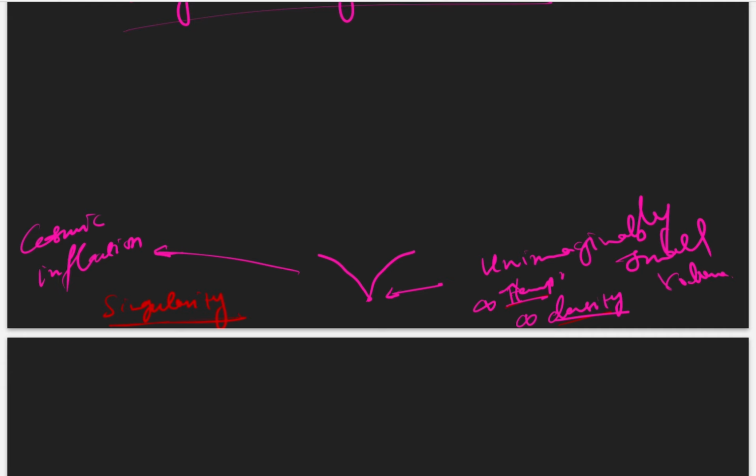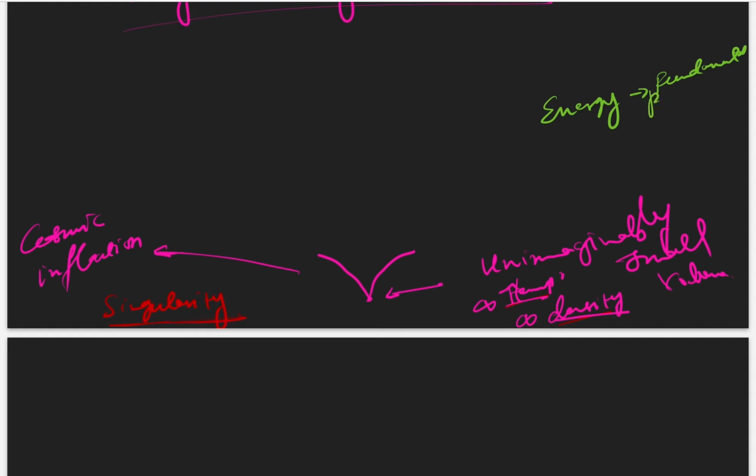When it expanded, the energy hidden in the singularity started unfolding itself, started releasing. With time, the energy got converted into fundamental particles.